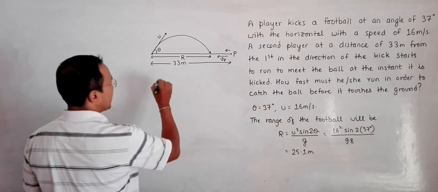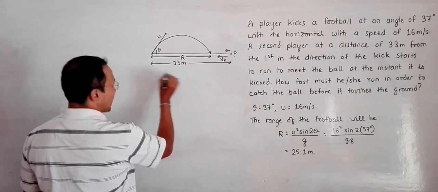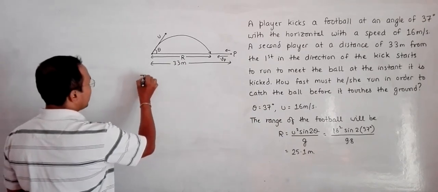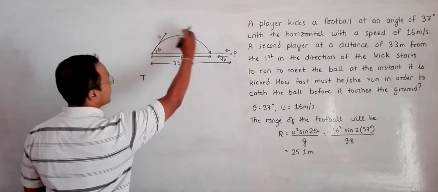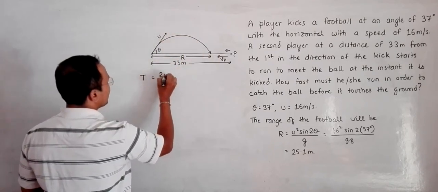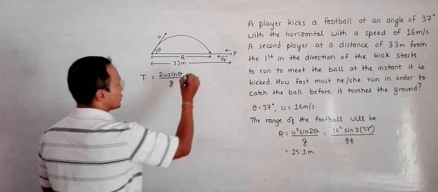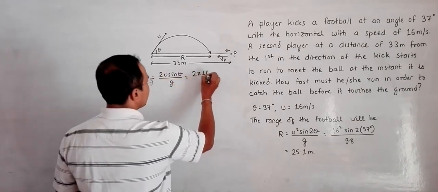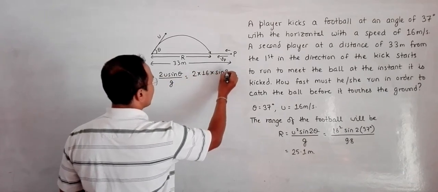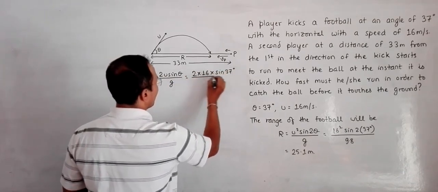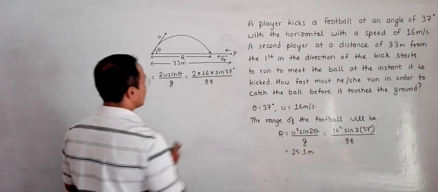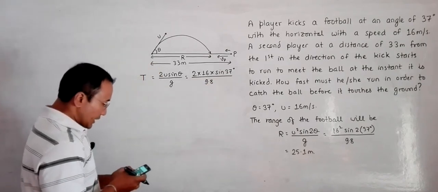Also let us find the time of flight here. The time of flight of this projectile, the time it requires to reach here, is equal to 2u sine theta by g. So it's equal to 2 into 16 into sine of 37 degree whole divided by 9.8. So let's do its calculation as well.